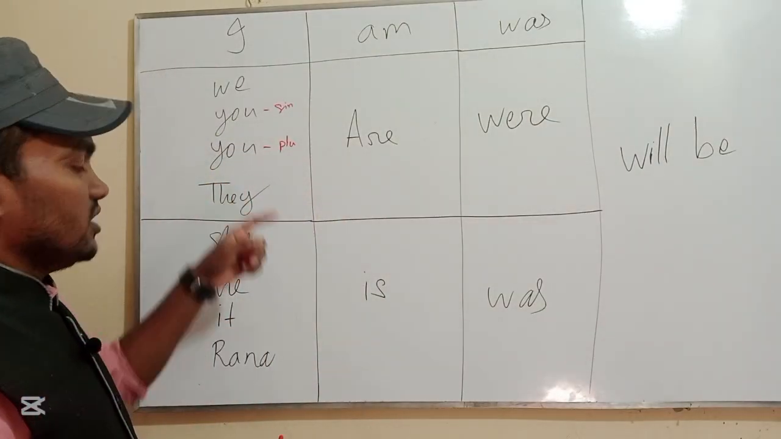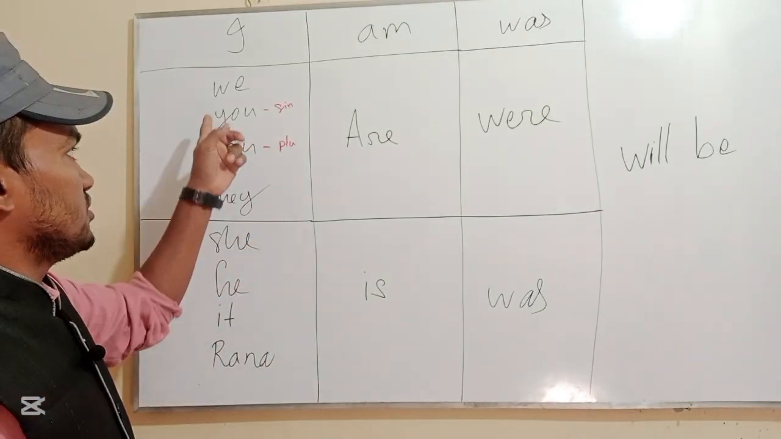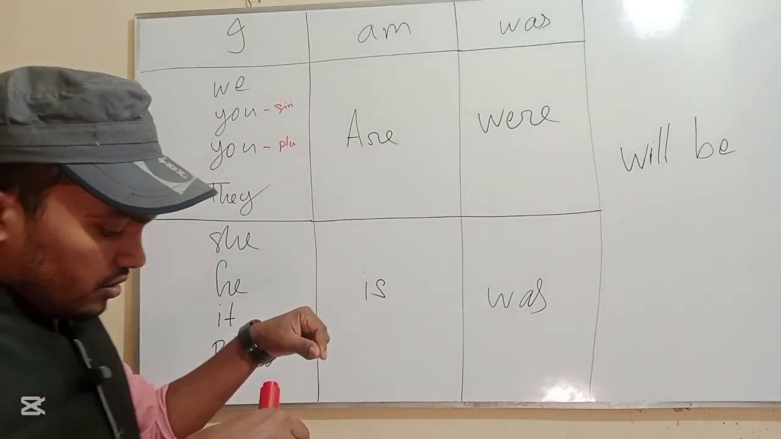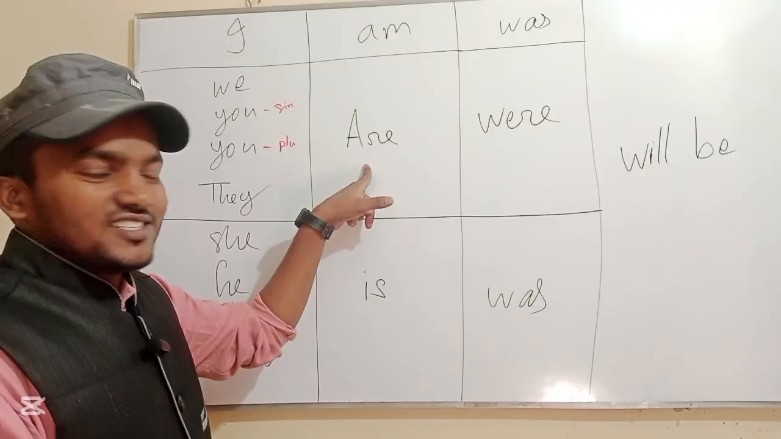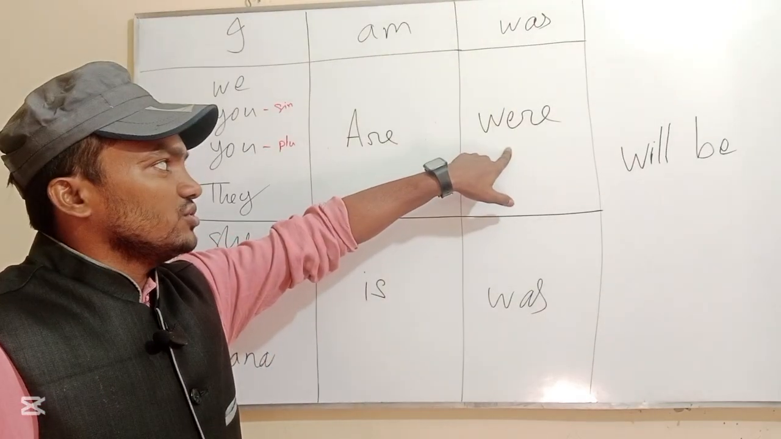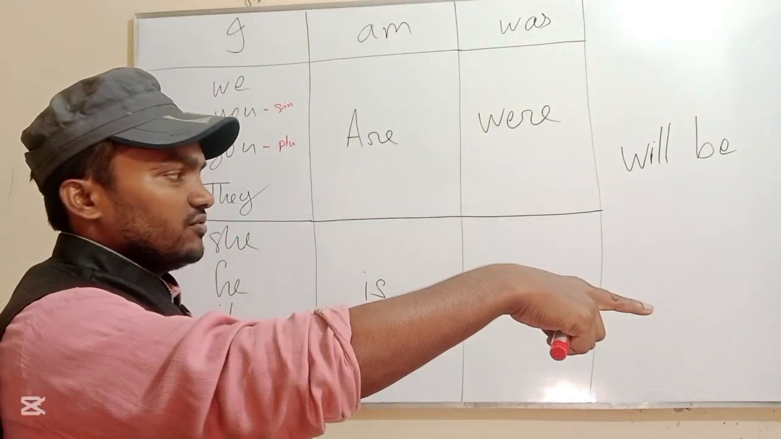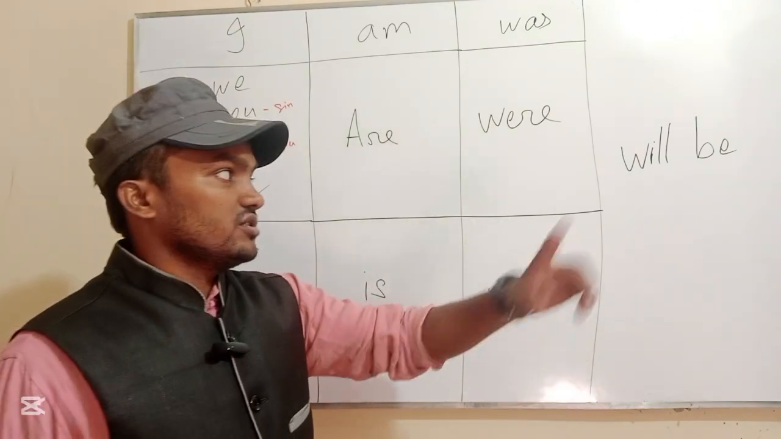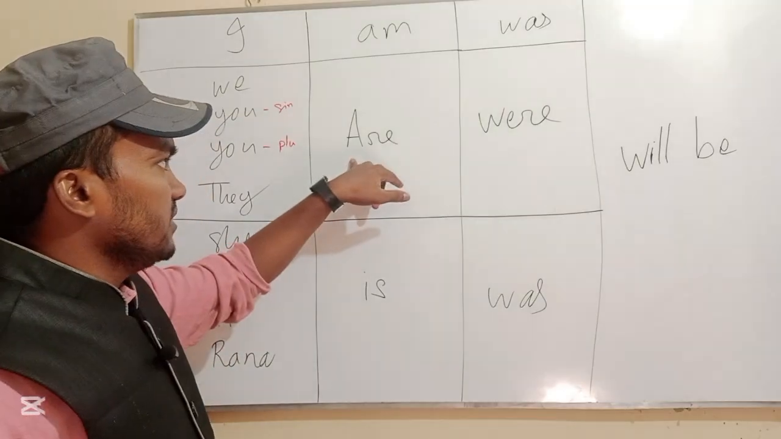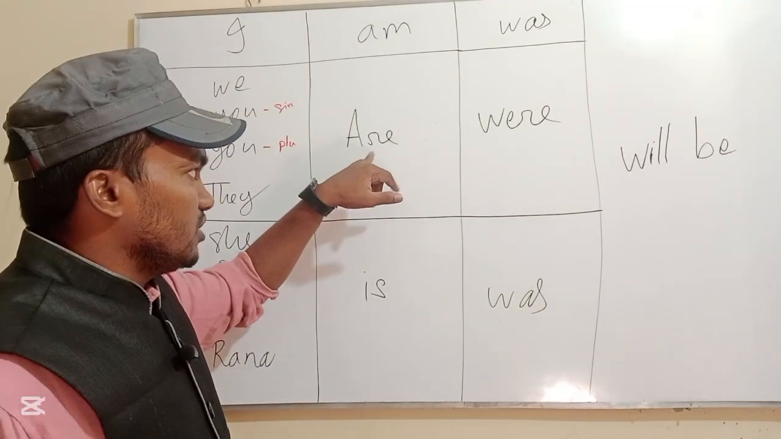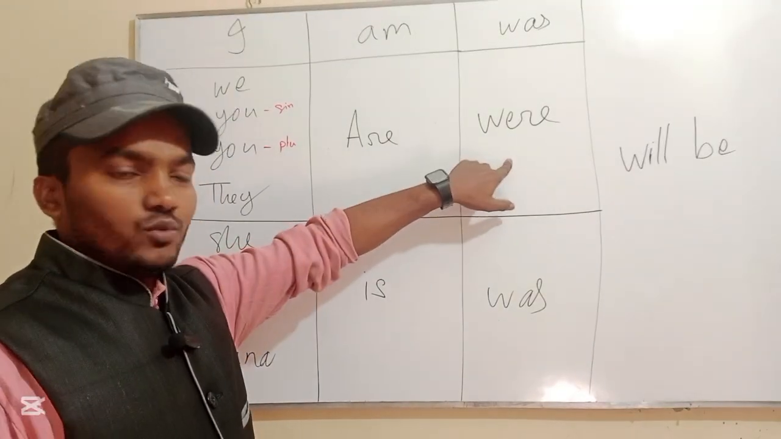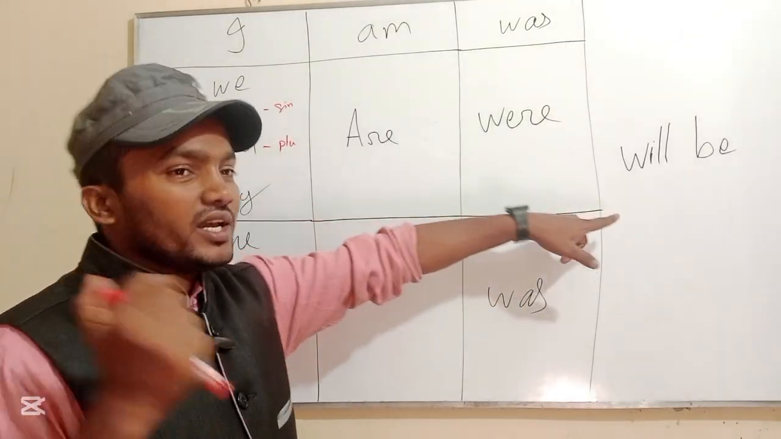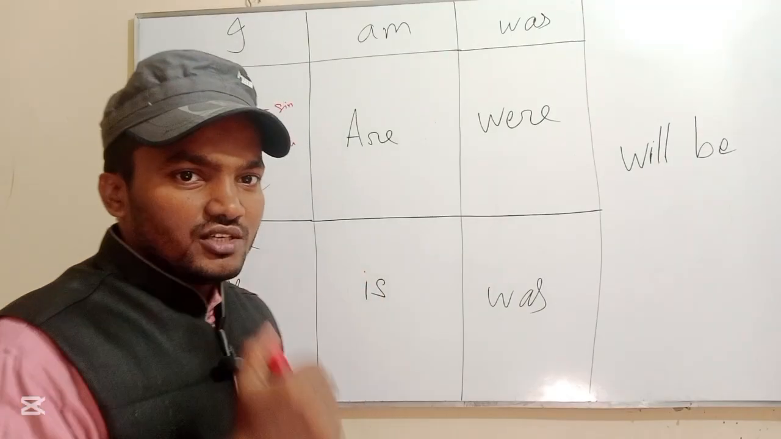That's why, when you talk about second person singular or any plural, you have to use are in the present, were in the past, and when you discuss the future you have to use will be. Means in the present you have to use are, in the past you have to use were, and in the future you have to use will be.